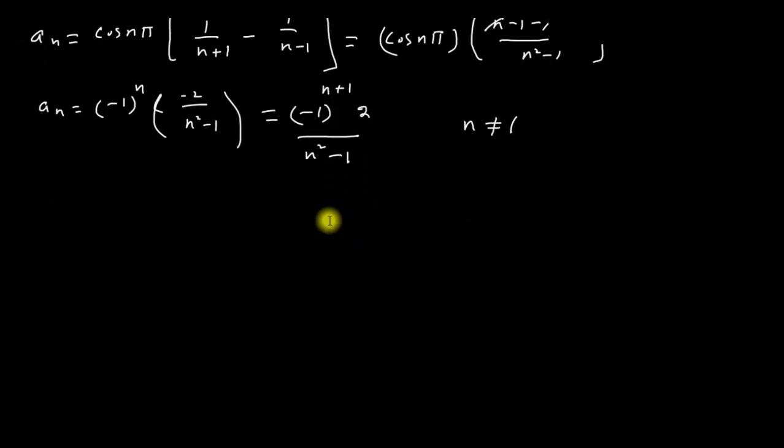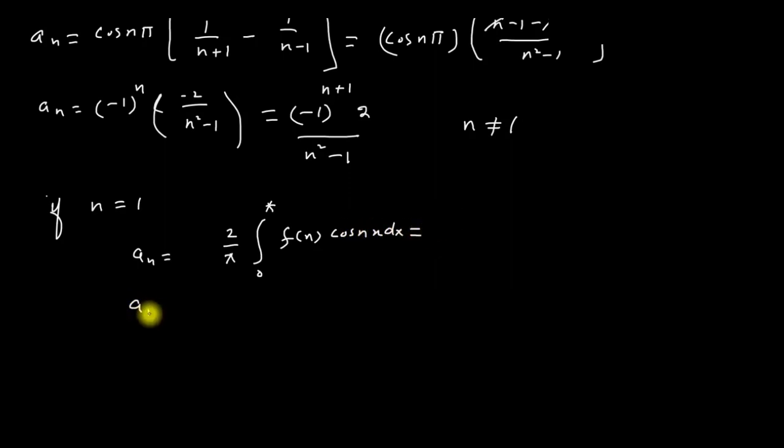When n is equal to 1, the value of a_n is equal to 2 divided by pi integration from 0 to pi f of x cos nx. This will become a_1, meaning the value of n is equal to 1.